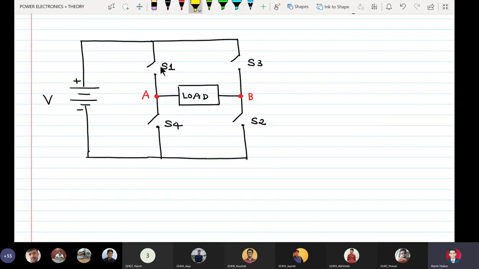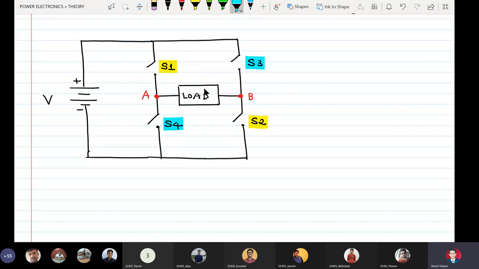Understand students that S1 and S2 always conduct together and S3 and S4 always conduct together. Just like in a normal bridge configuration, diagonally opposite devices conduct together. Similarly, in inverter bridges, diagonally opposite devices conduct together. The only difference between the bridge configuration in converters and inverters is the placement of the load. While the load is placed vertically in converters, it is placed horizontally in inverters. Otherwise, everything else remains the same.